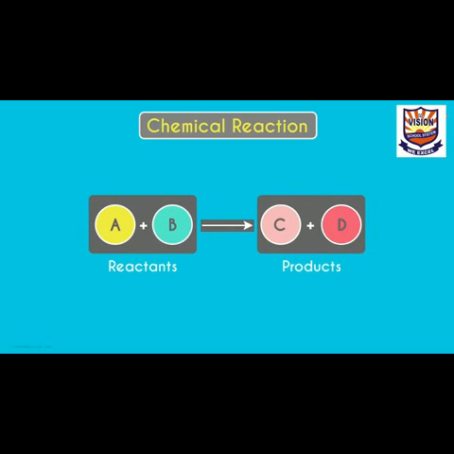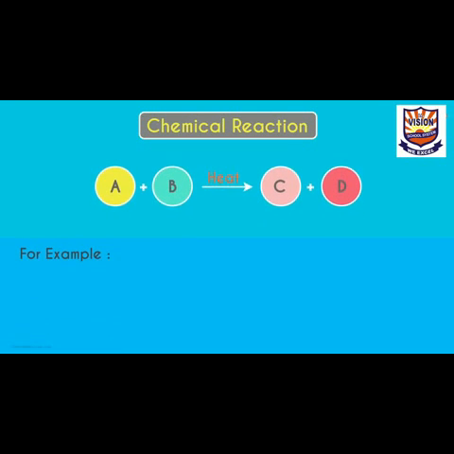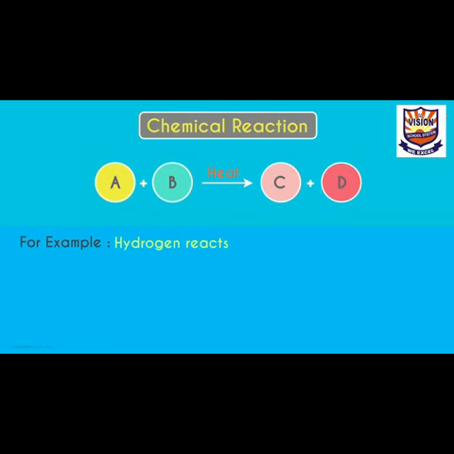Clearly, there are two sides to this equation. On the left, we have substances which take part in the chemical reaction. They are called reactants. And the new substances formed after the reaction are called products. Reactants react to form products. The arrow shows the direction of the chemical reaction, A and B reacted to give us C and D.